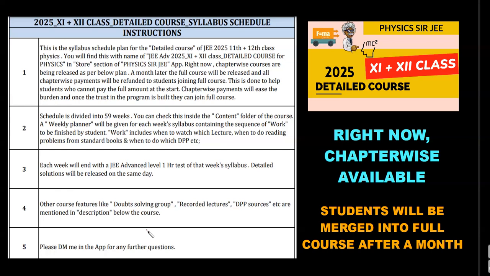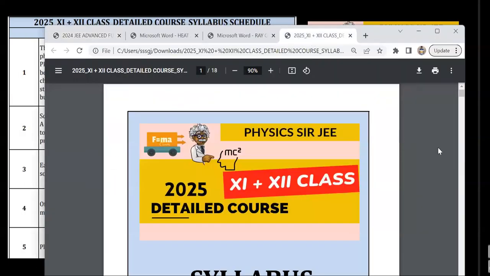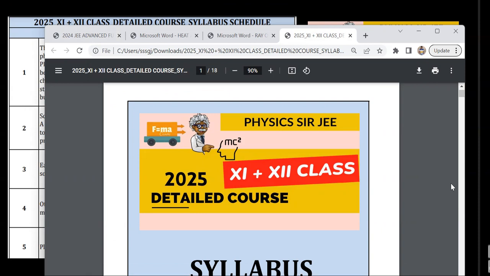So let me show you directly the PDF. I hope you can see. This is the PDF that you can download from the pinned comment. Watch it, read it very carefully. The first page is going to be your thumbnail. This is the thumbnail that you need to look at. All the chapter-wise courses will release with this thumbnail with the name of the chapter here.